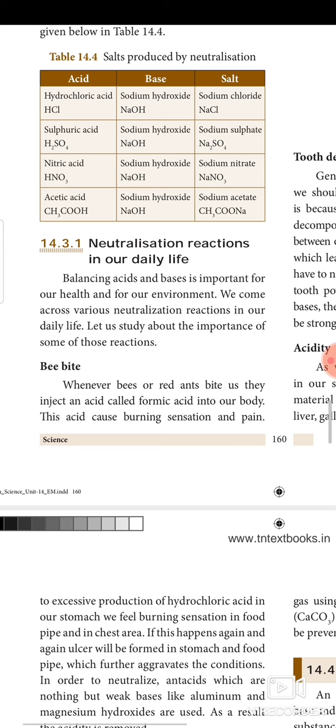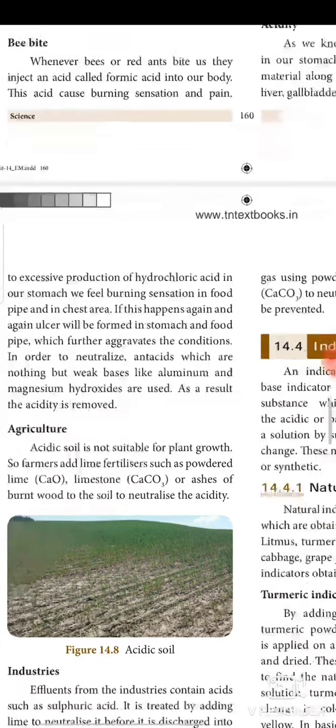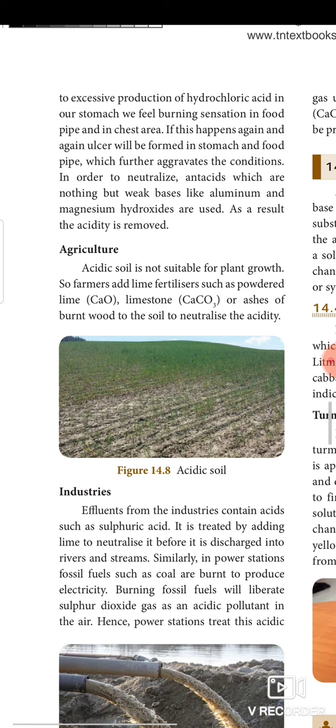Next, acidity. It is not at all good to take English medicine for acidity, because excess acid is neutralized by the intake of magnesium hydroxide, but the root cause is not cured. That we have to understand. Next, agriculture.